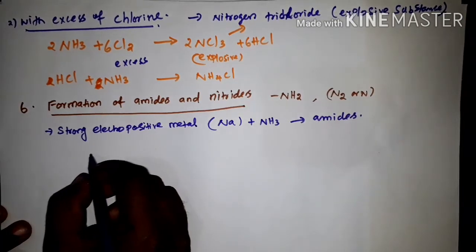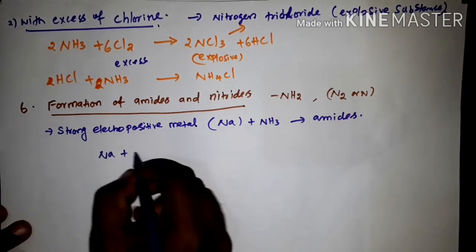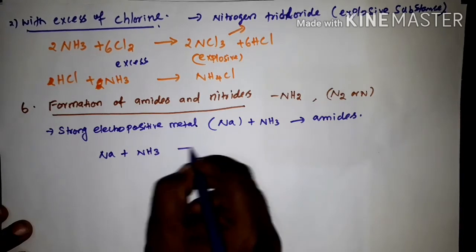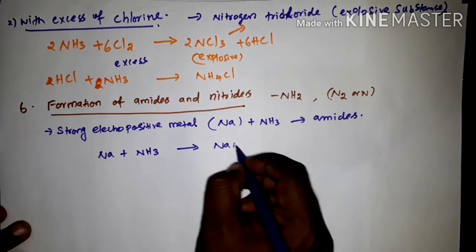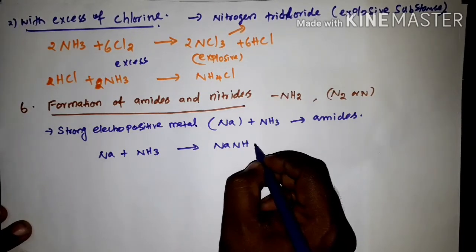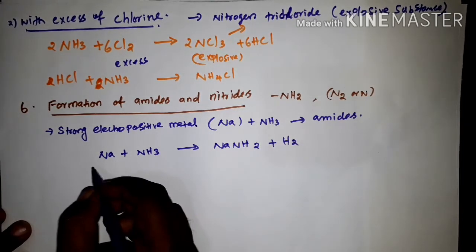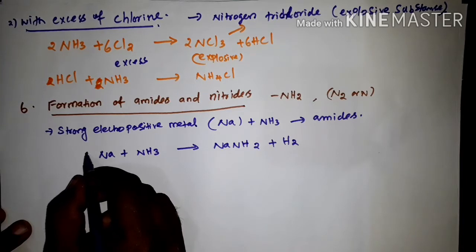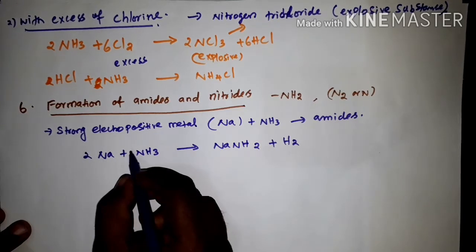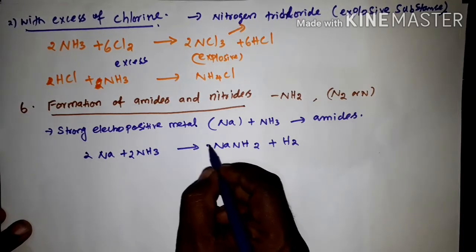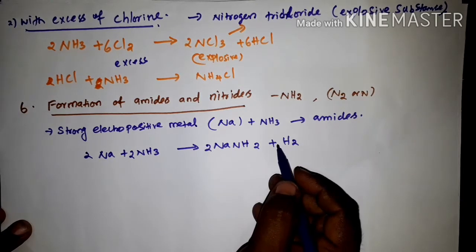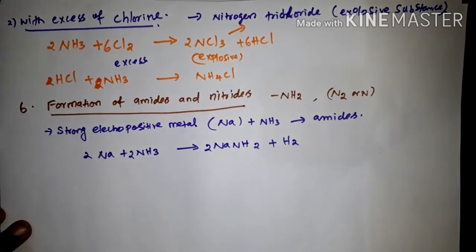The reaction is Na plus NH3, producing NaNH2 plus hydrogen as the other product. Now balance the equation. Here put 2, then here also put 2, then here 2. Now check the equation, it is balanced. So this is amide.